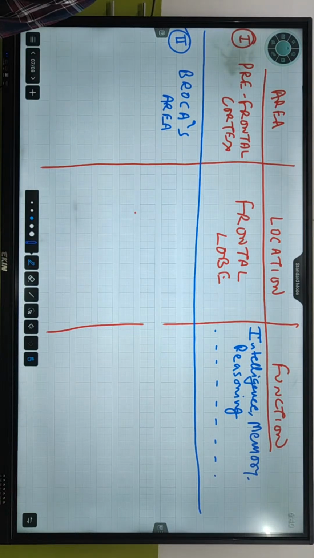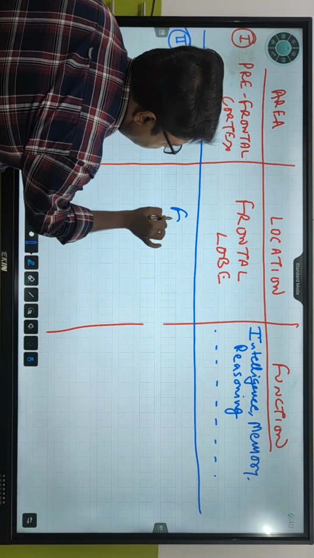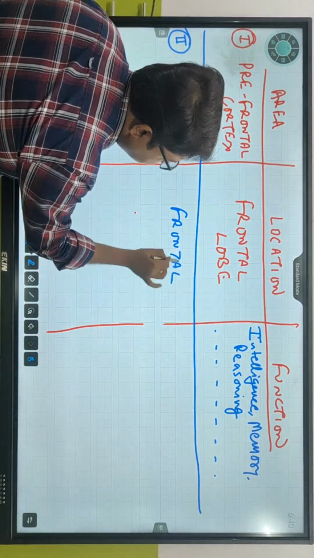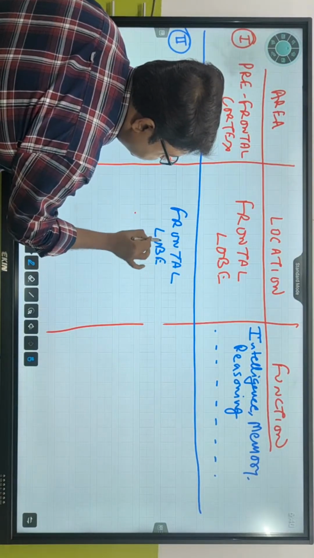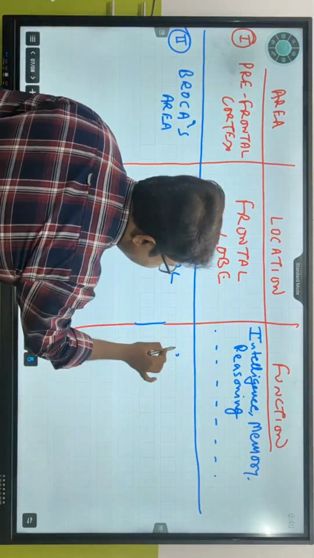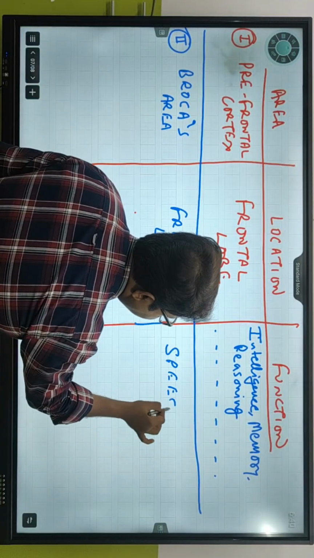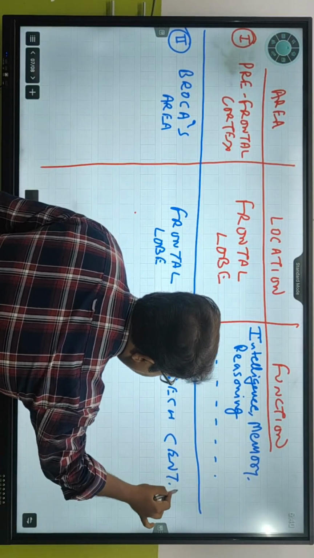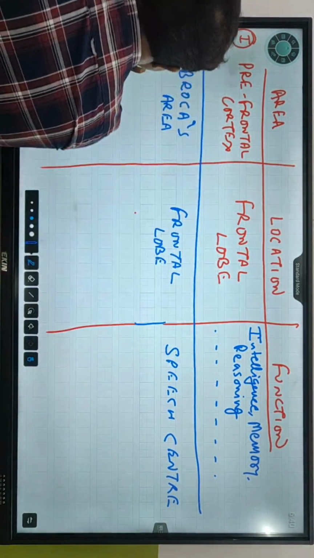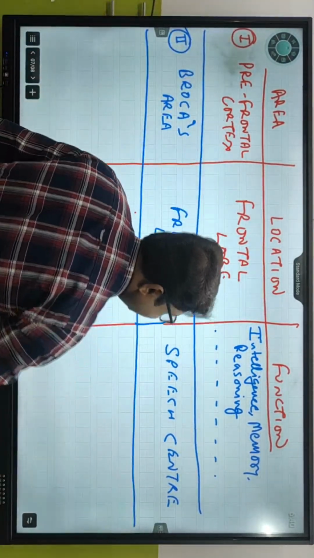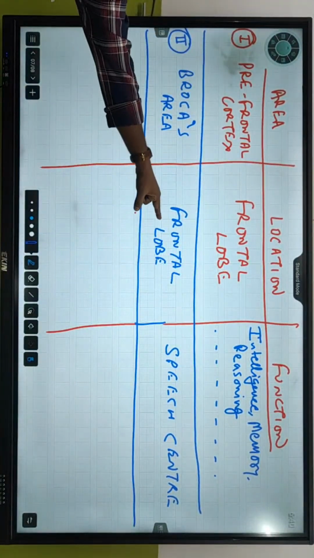What do you think? Speech center. Very good. Location क्या होगा? Frontal lobe. And the function of Broca's area is that it acts as a speech center. Broca's area is also there in the frontal lobe.